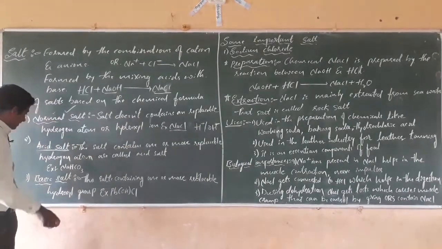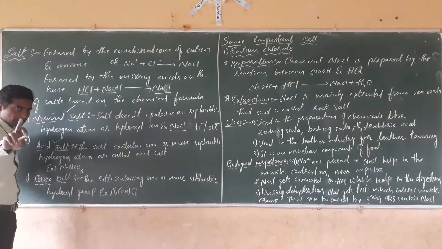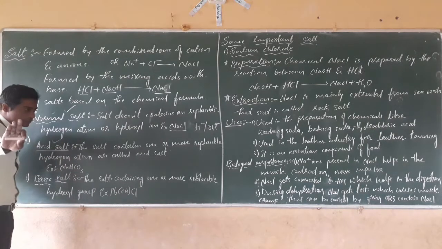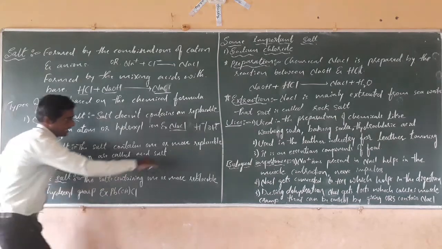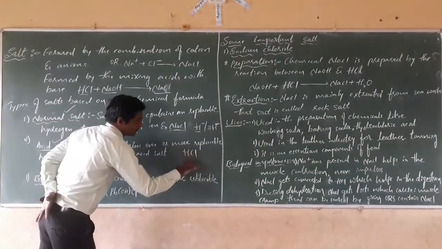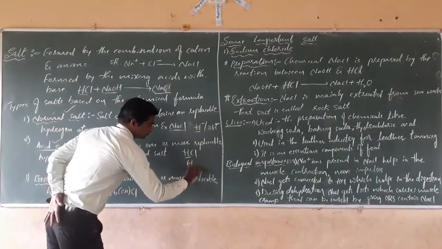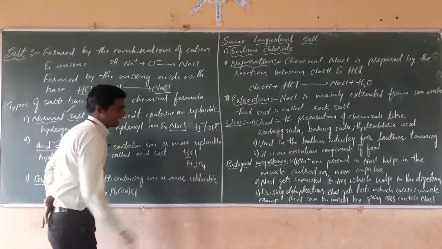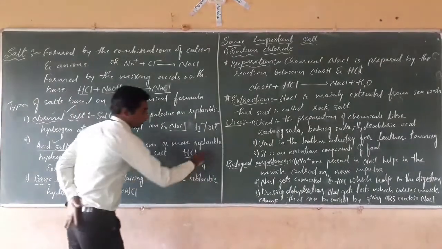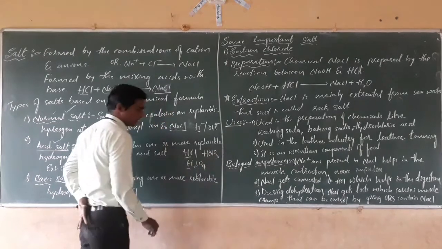Next, the acidic salt. You know the meaning of acids. Acids are those chemical substances which contain hydrogen ions. For example, HCl is an acid which contains hydrogen ion, H2SO4 contains hydrogen ion, HNO3 contains hydrogen ion.